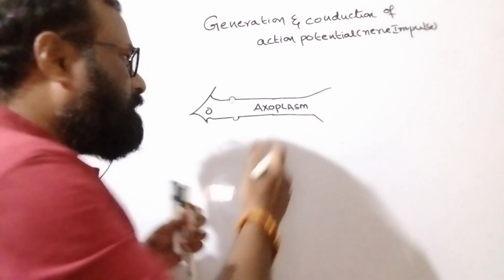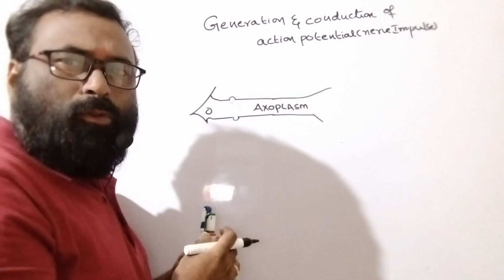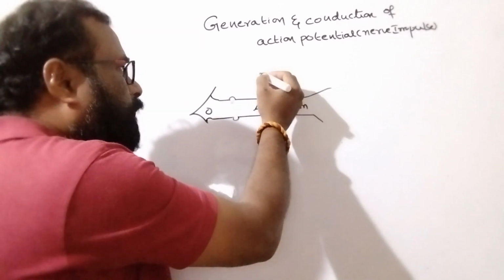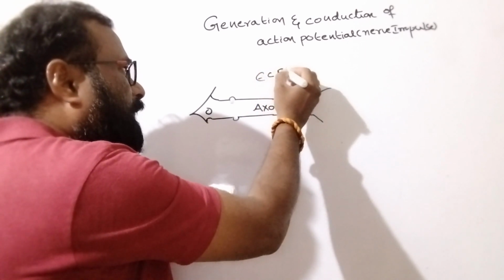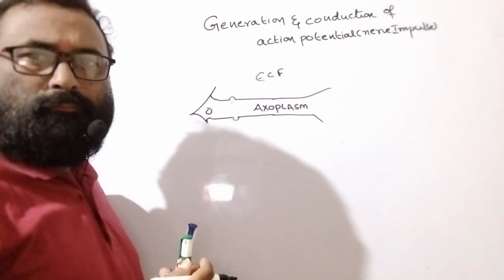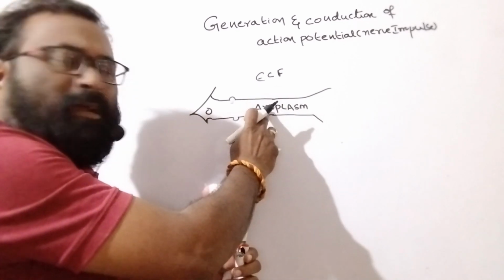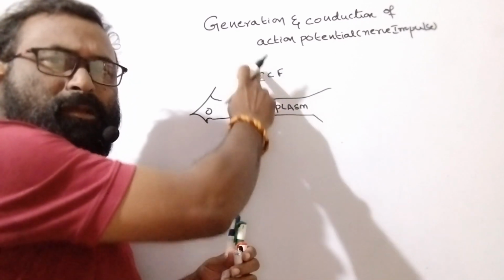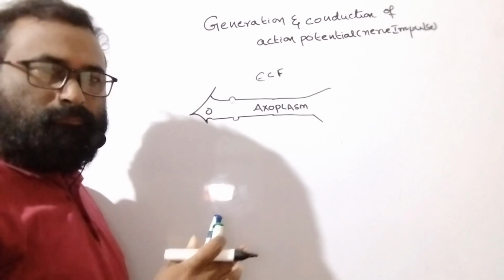Outside the axoplasm is the surrounding, which contains the fluid said to be the extracellular fluid, ECF. This is the membrane which divides the inside axoplasm from the outside fluid, that is the extracellular fluid.